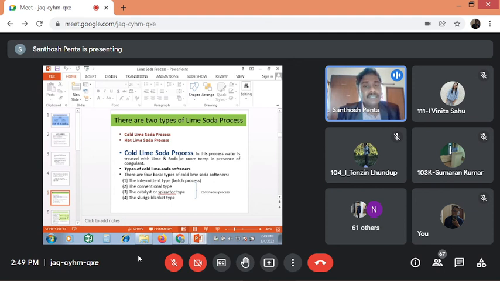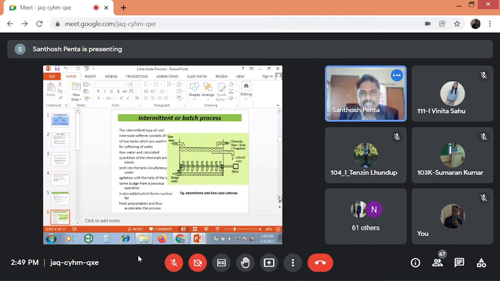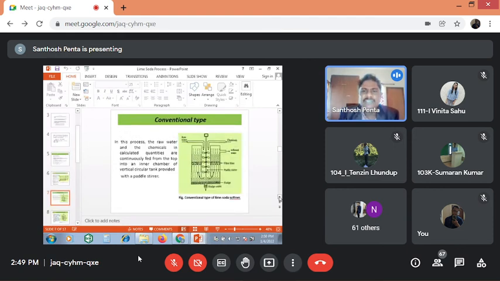Yes, in the cold lime soda process, we are required to add some coagulants like sodium aluminate and aluminum sulfate. Just now I showed coagulants: sodium aluminate, aluminum sulfate. In the cold lime soda process, again different types are there. Here you are required to read only two methods: the intermittent process and the conventional type process.